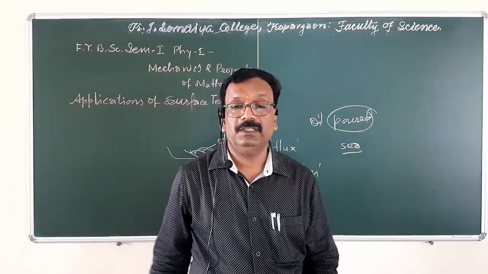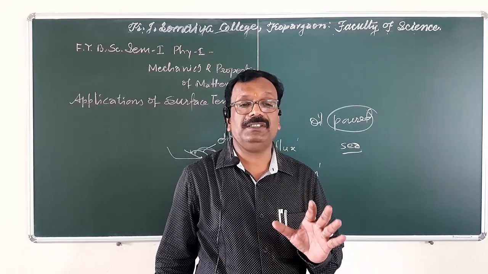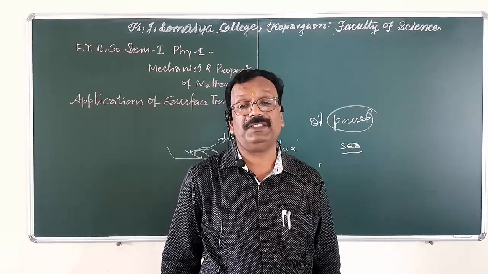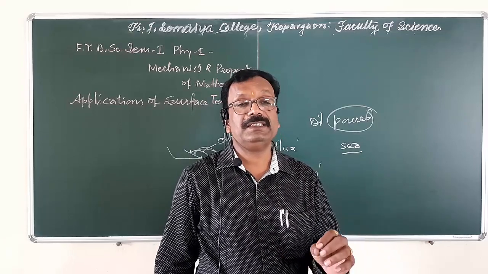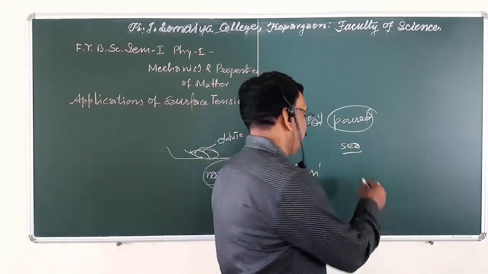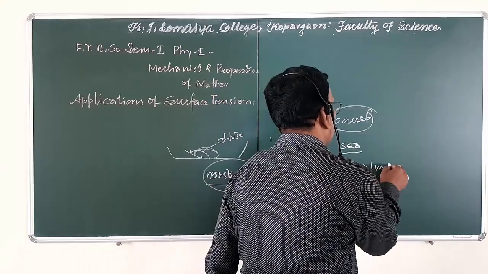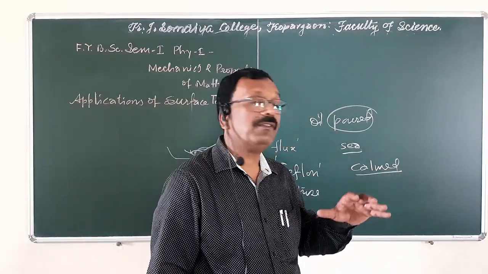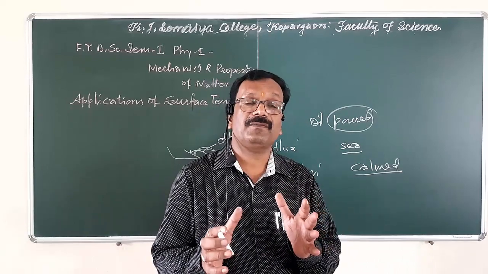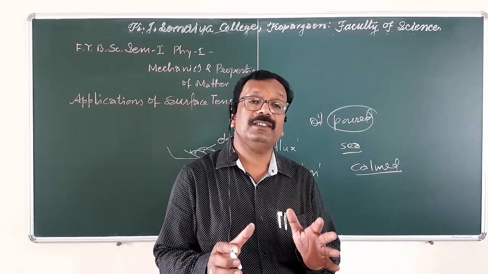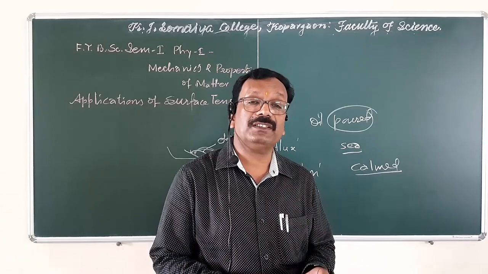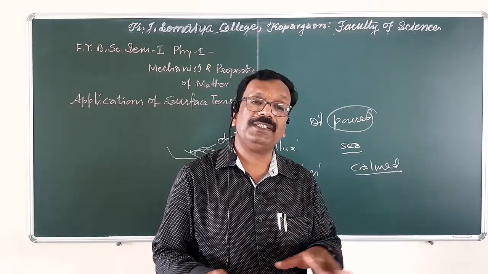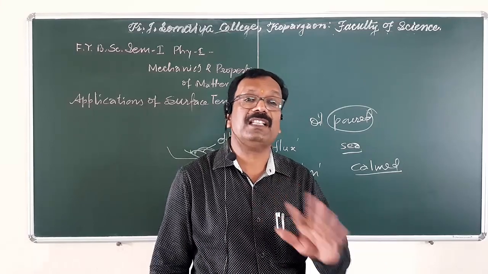When oil is poured in the sea water, what happens? It reduces the surface tension of sea water and the water acquires a large surface area, and due to this sea waves get calm. That means when a ship is caught in a storm, oil is poured into the sea water, so surface tension is reduced, surface area increases, and the sea waves become calm.